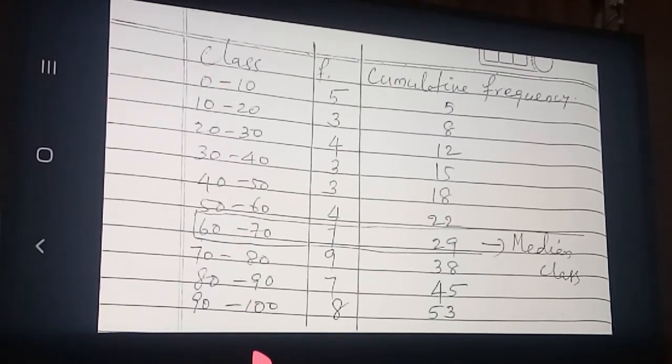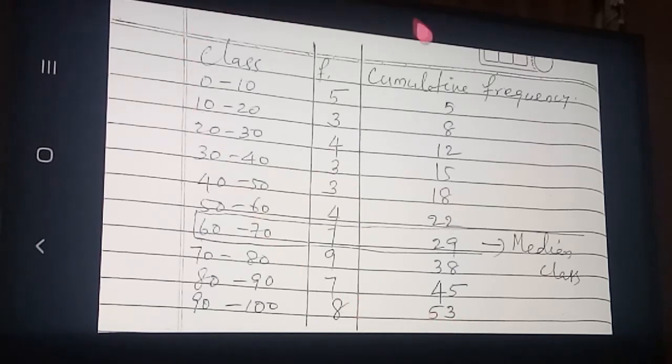Class is written, the frequencies are written in order, and the cumulative frequencies are written. For cumulative frequencies: first 5, then 5 and 3 add and write 8, up to here add 12, then 15, 18, 22, then 29, 38, then 45, and up to here 53.